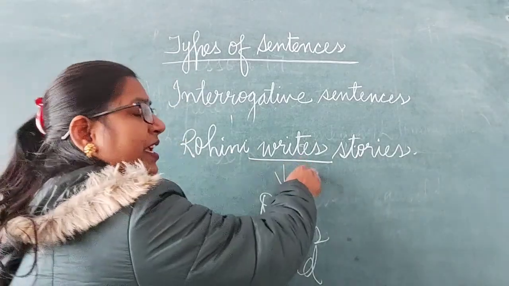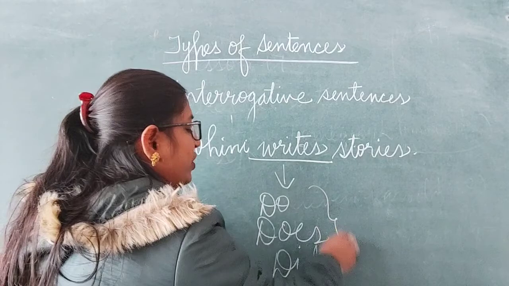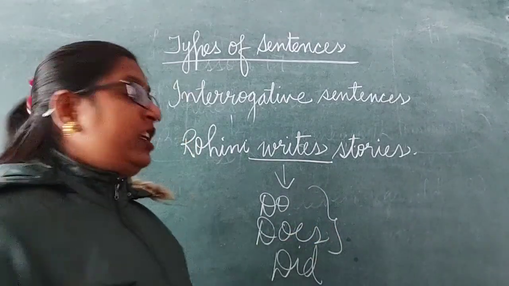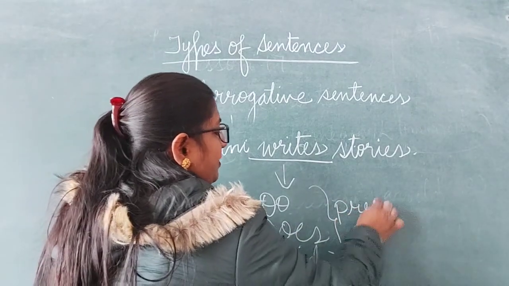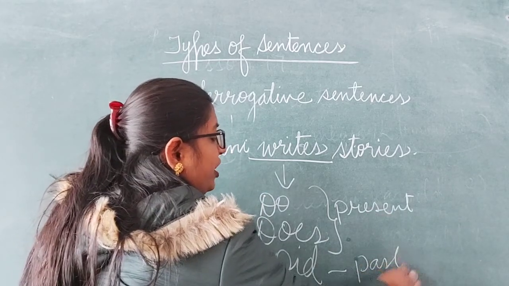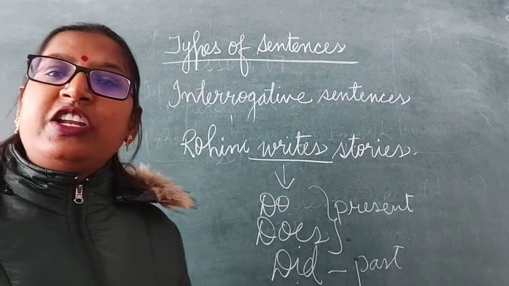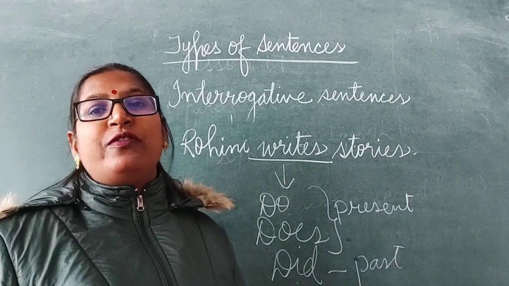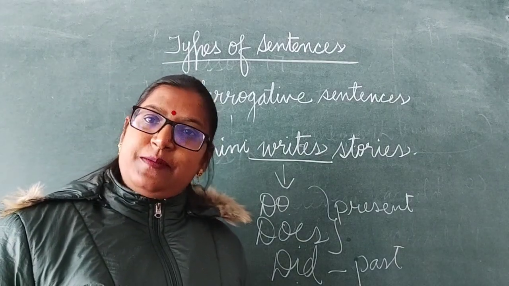If the verb is in simple present tense, we use do or does. If it is in past tense, we use the auxiliary verb did. Clear?